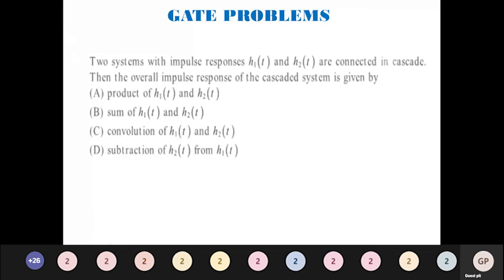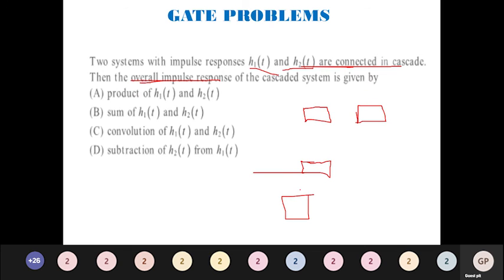First question: two systems with impulse response h1 of t and h2 of t are connected in cascade. Then the overall impulse response of the system is given by, they have asked. So first for this you have to know two cases. One, when the systems are connected in cascade, and case number 2, when the systems are connected in parallel. What happens? We have two systems. If the two systems are connected in parallel, what will be the overall response? If two systems are connected in cascade, what will be the response?